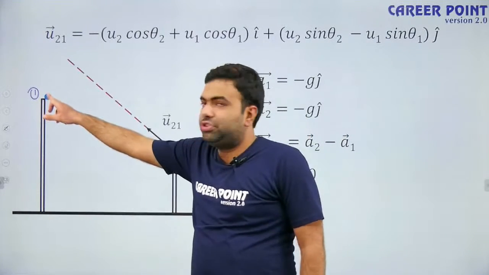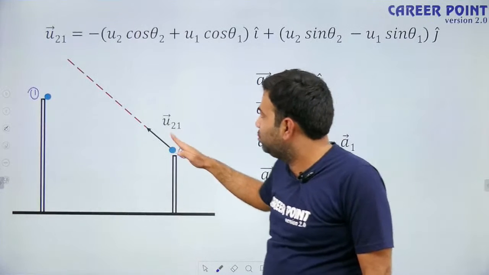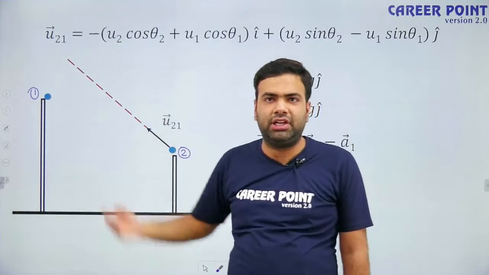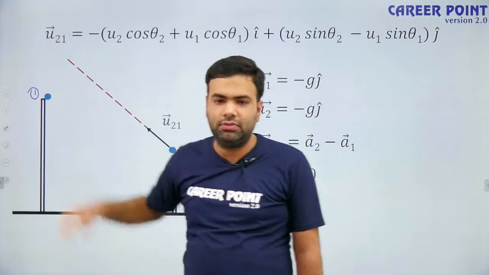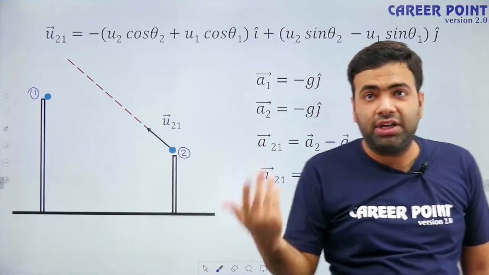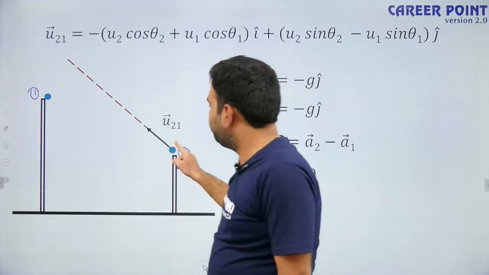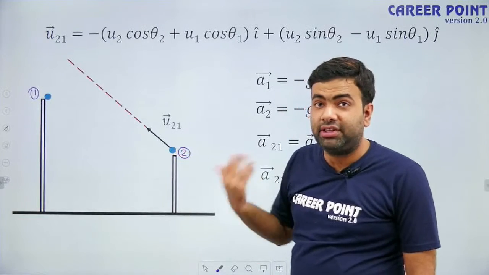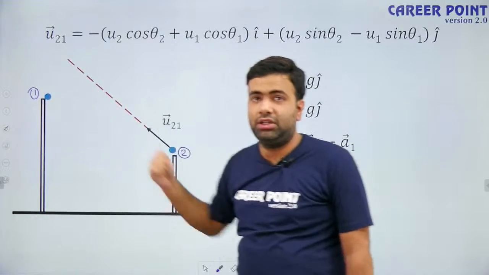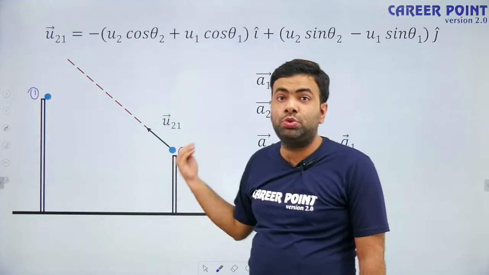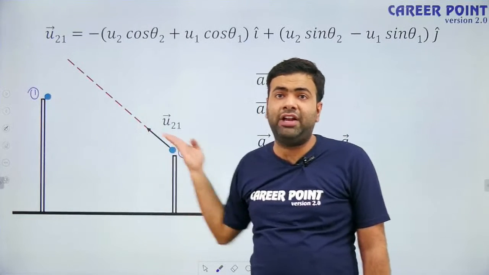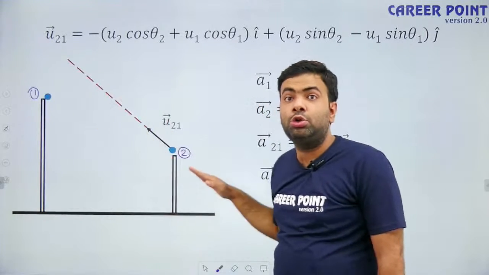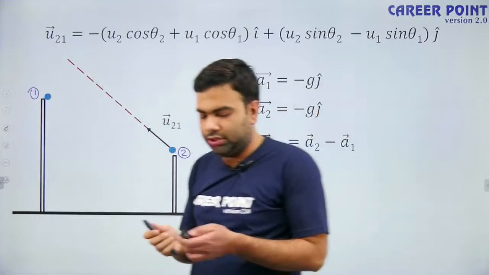Now, as observed by this particle, if this particle is going like this, is it colliding with the first particle? No, as you can see, it is going like this. So think, what should be the condition so that this particle collides with this particle? The second particle is having straight line motion as observed by the first particle. So if the second particle wants to collide with the first particle, it should have its initial velocity with respect to 1 towards the 1. Are you getting my point?